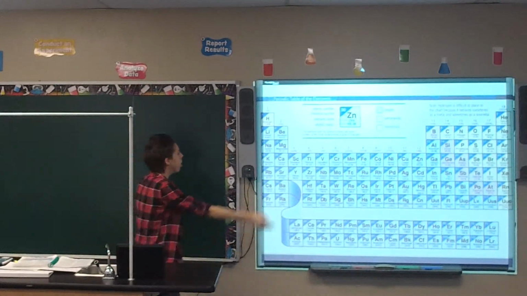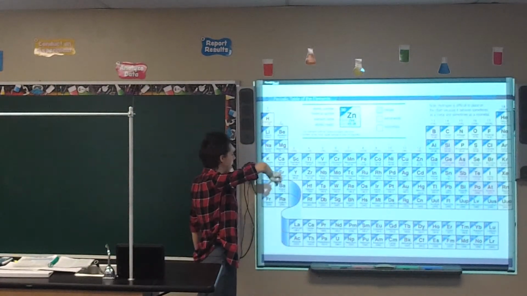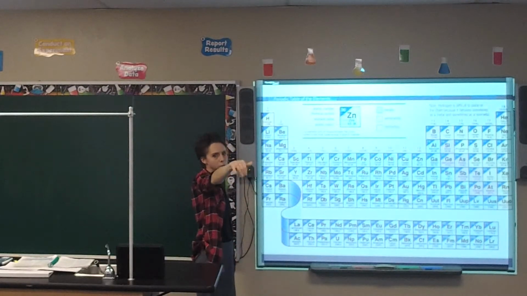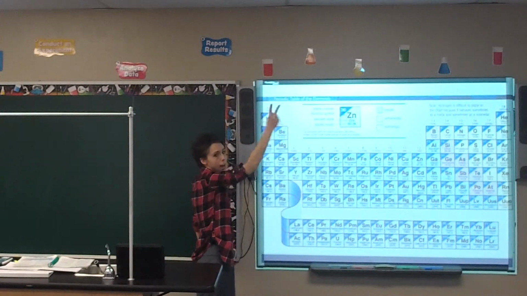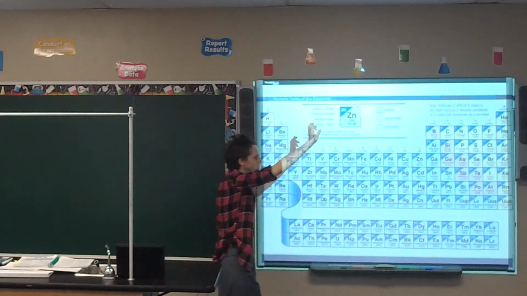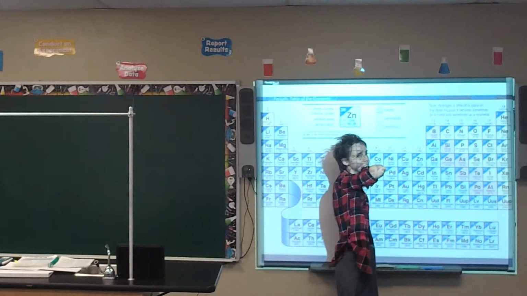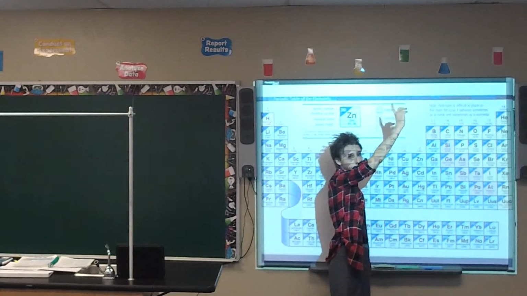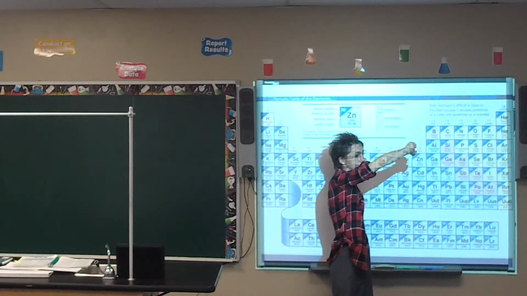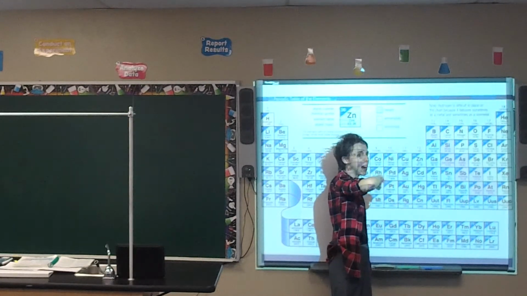Group 1 always has 1 valence electron. Remember, a valence electron is in that outermost layer. So they have 1 outermost electron. Group 2 has 2 outermost electrons. Group 13 has 3 outermost electrons. Group 14 has 4. Group 15 has 5. Group 16 has 6. Group 17 has 7. And group 18 has 8.